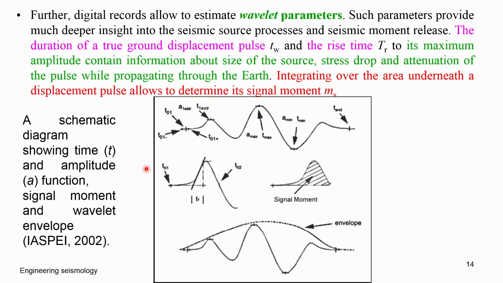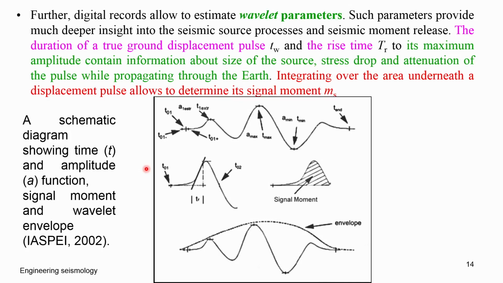So the digital record allows us to estimate wavelet parameters. Such parameters provide much deeper insight into the seismic source process: seismic moment release, the duration of the true ground displacement TW, and rise time TR, to maximize amplitude containing information about the size of the source, stress drop, which we have discussed last time, what is the stress drop, and attenuation of the pulse propagating through the earth. Integrating over the area underneath the displacement allows us to determine a signal moment MS.